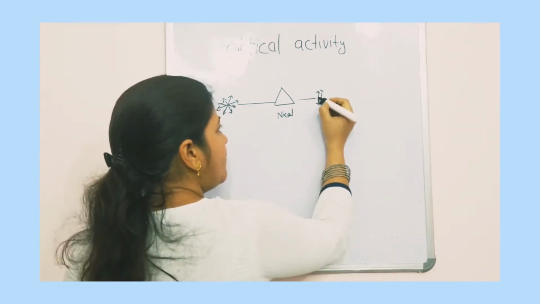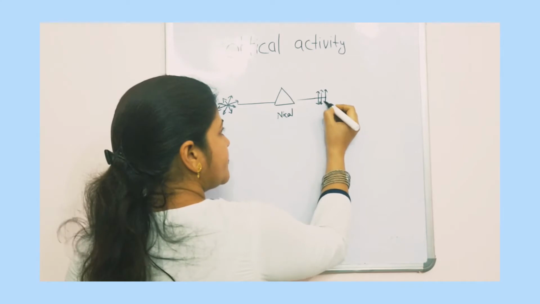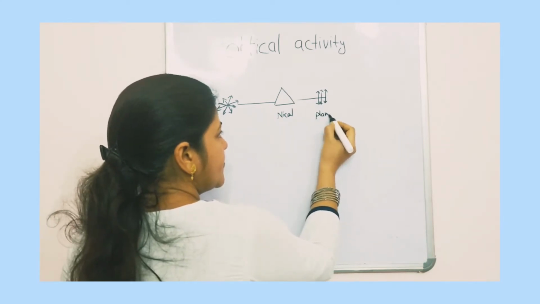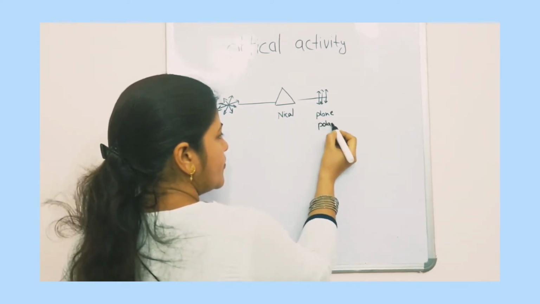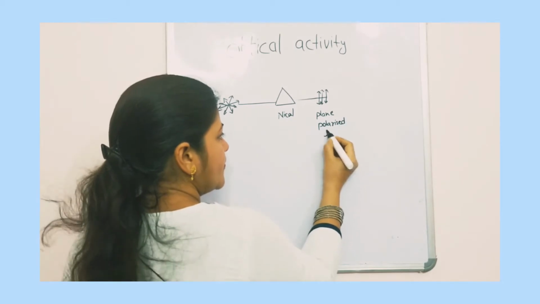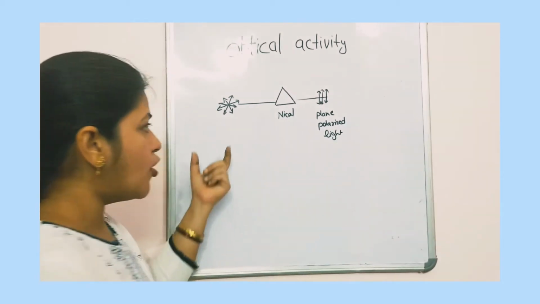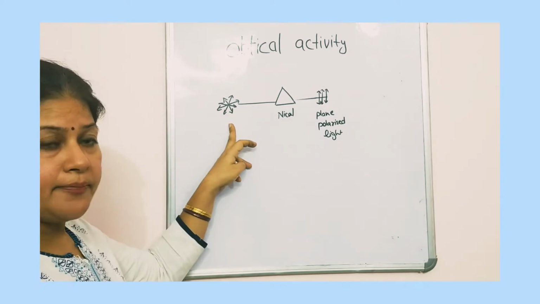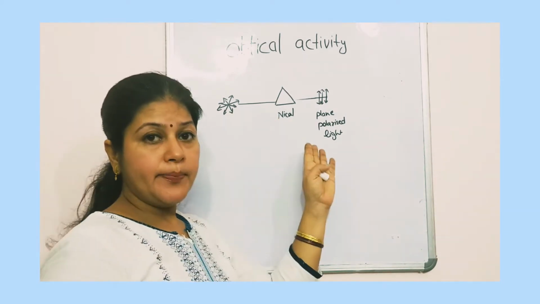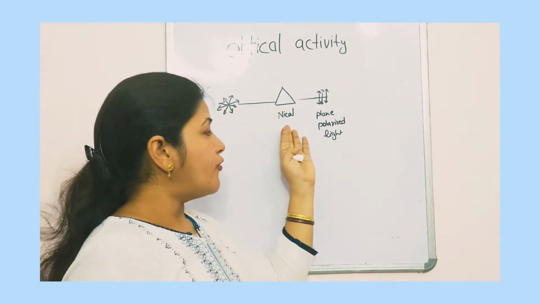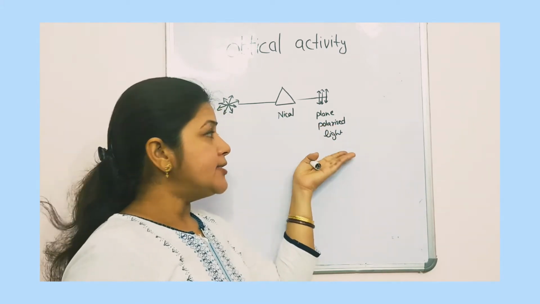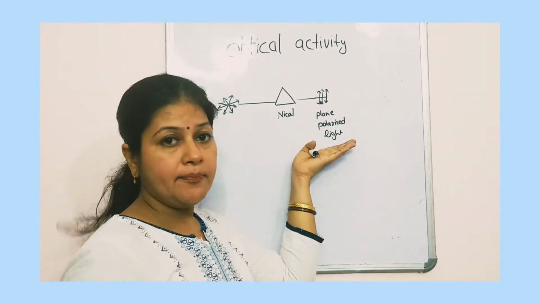Now this is called plane polarized light. This is normal light and this is a normal light particle. This is the Nicol prism. When we pass the normal light through the Nicol prism, it changes into plane polarized light.